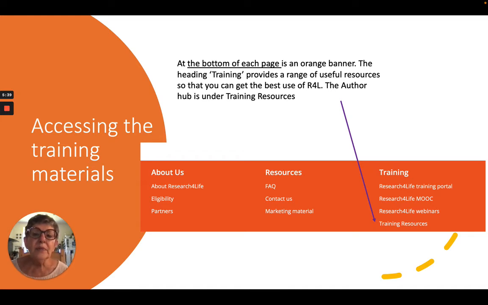The Author Hub is under the training resources. There are also MOOCs, which are massive open online courses, and there are also some webinars on how to get the best out of Research4Life. So there's a lot of support material there, which will help you if you are doing research and you need to use some of these resources at a later stage.